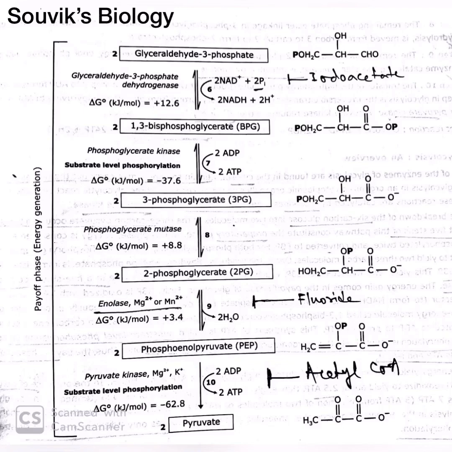And one more important thing is you should know the difference between the prefixes bis and di, like in fructose bisphosphate and 1,3-bisphosphoglyceric acid, where bis is used, and the prefix di. The prefix bis in bisphosphate means that 2 separate monophosphate groups are present, and the prefix di means 2 phosphate groups are present and are connected by an anhydride bond. So these are mainly the basic differences between the prefix bis and the prefix di.